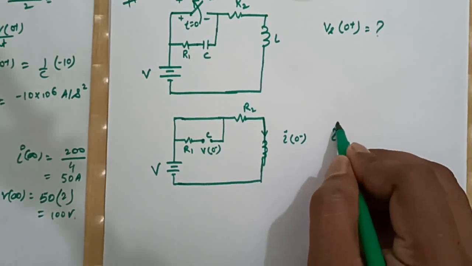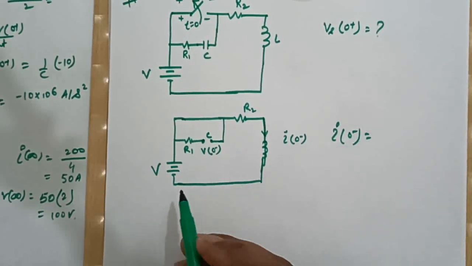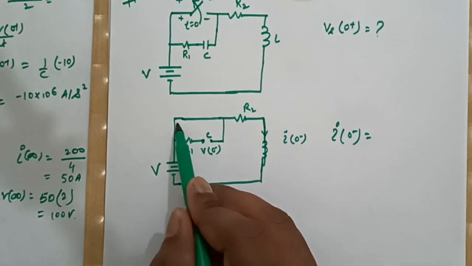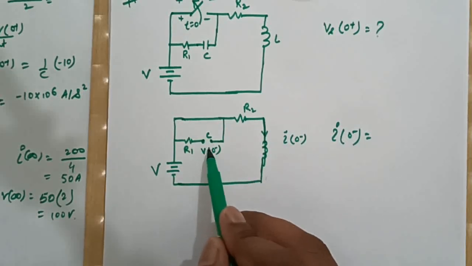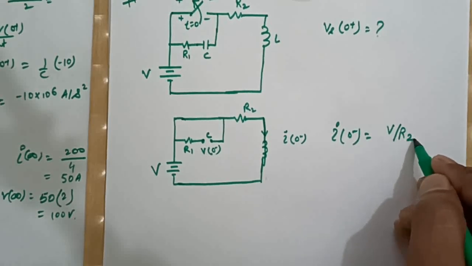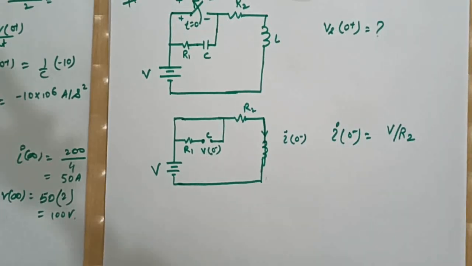Now see, what will be I0 minus? I0 minus will be nothing but the current flowing through this path, because this path is open circuit. So I0 minus will be nothing but V divided by R2.